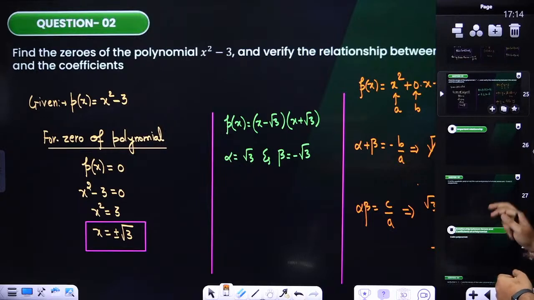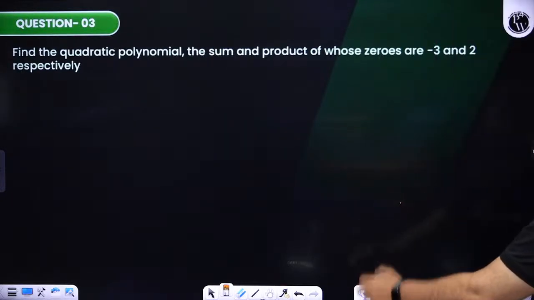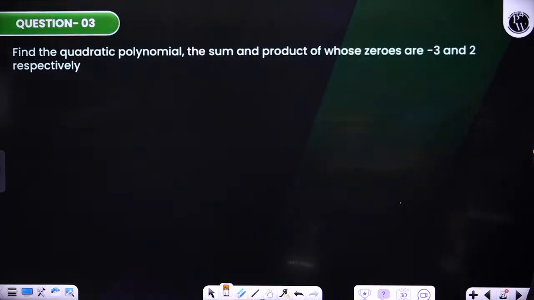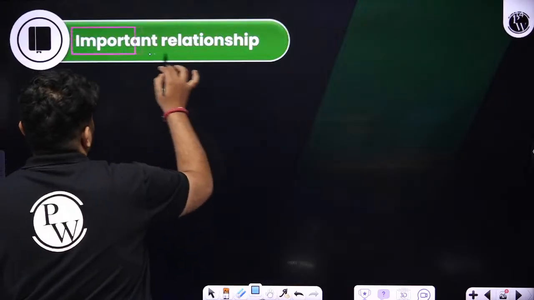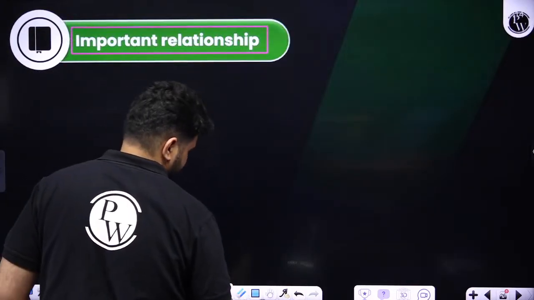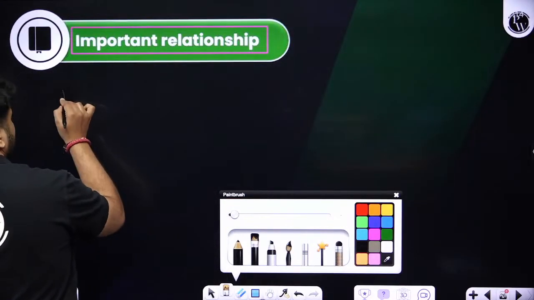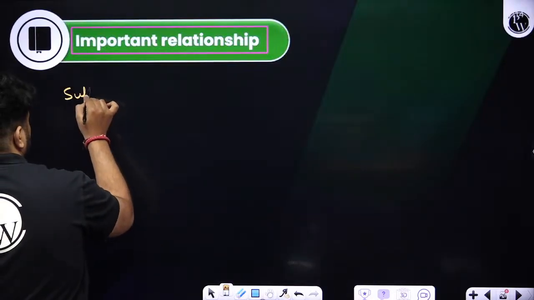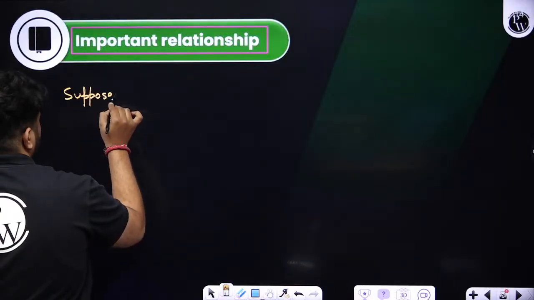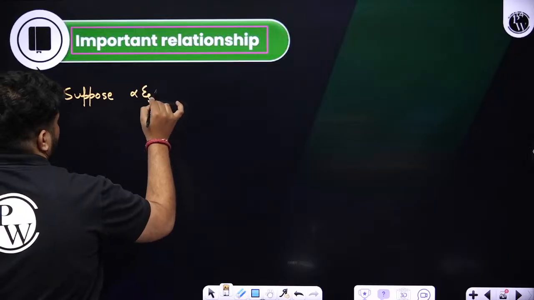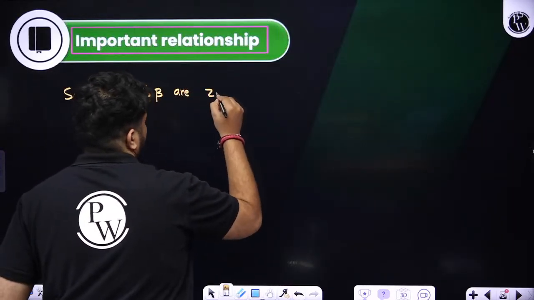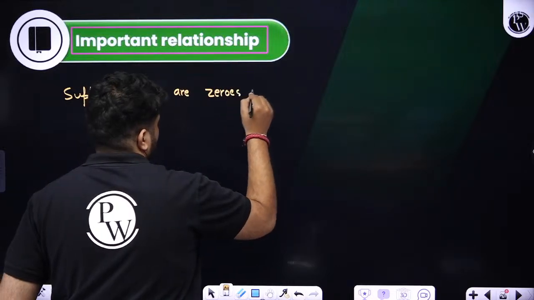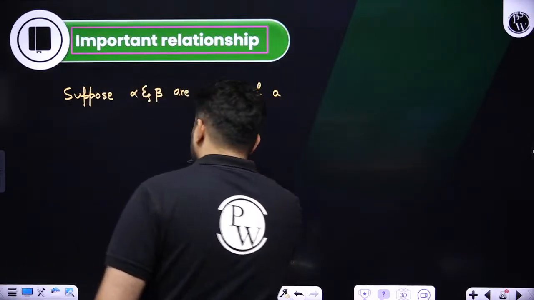Okay. So next, find the quadratic polynomial, the sum and product of whose zeros are minus 3 and 2. Yes, before going to this problem, one important relationship we now have to cover. Okay. So suppose, see students, what it says is, suppose alpha and beta are zeros of a polynomial p of x.